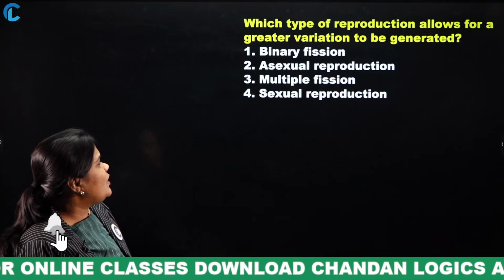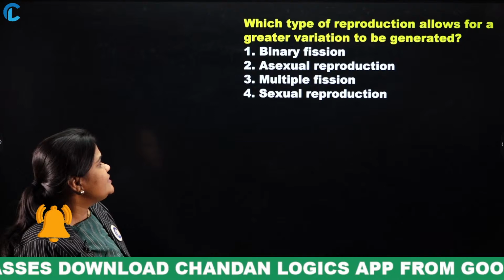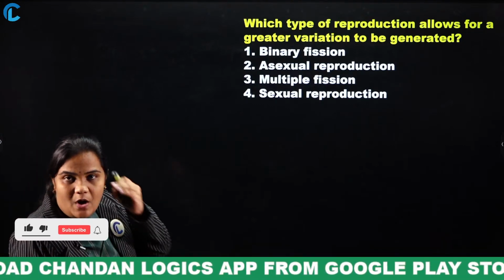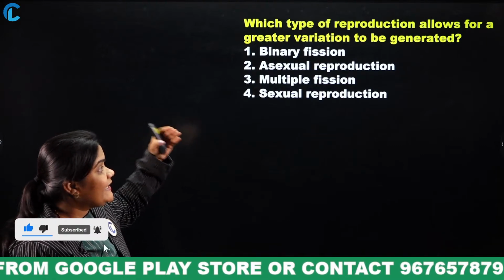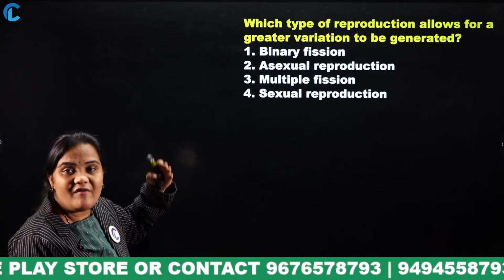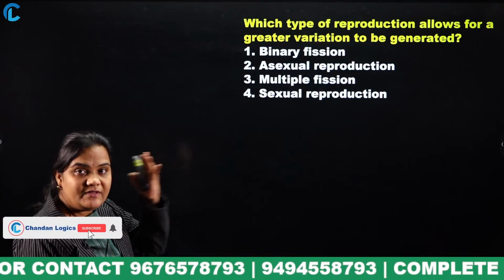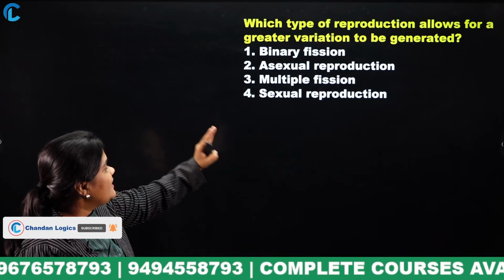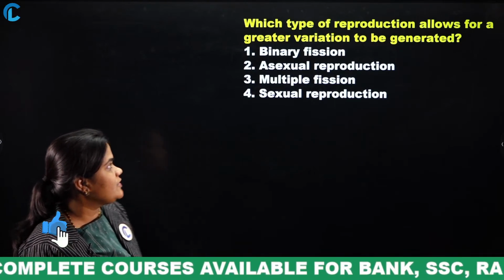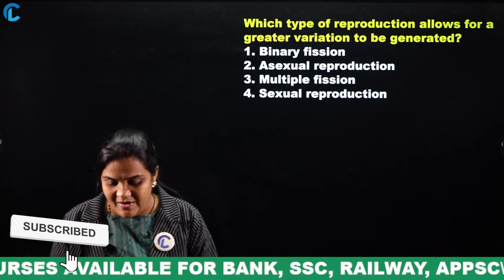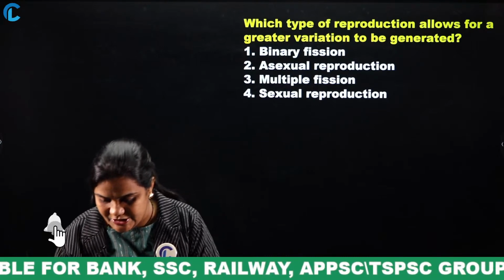Which type of reproduction allows for a greater variation to be generated? Listen properly. We have already discussed. Think it through: binary fission, asexual reproduction, multiple fission, sexual reproduction. Come on, everyone must mention your answer in the comment section.